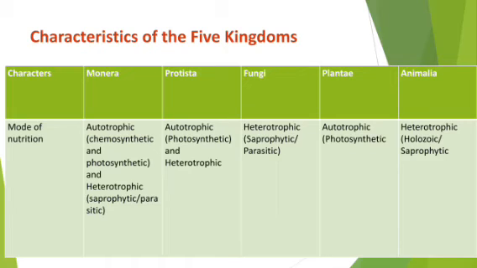Saprophytic means in garbage and dirty, decaying things they may grow and take food from that decaying matter. Or sometimes they may be parasitic, they may live on another organism's body and extract the food. So these are the modes of nutrition found in the Monera kingdom.